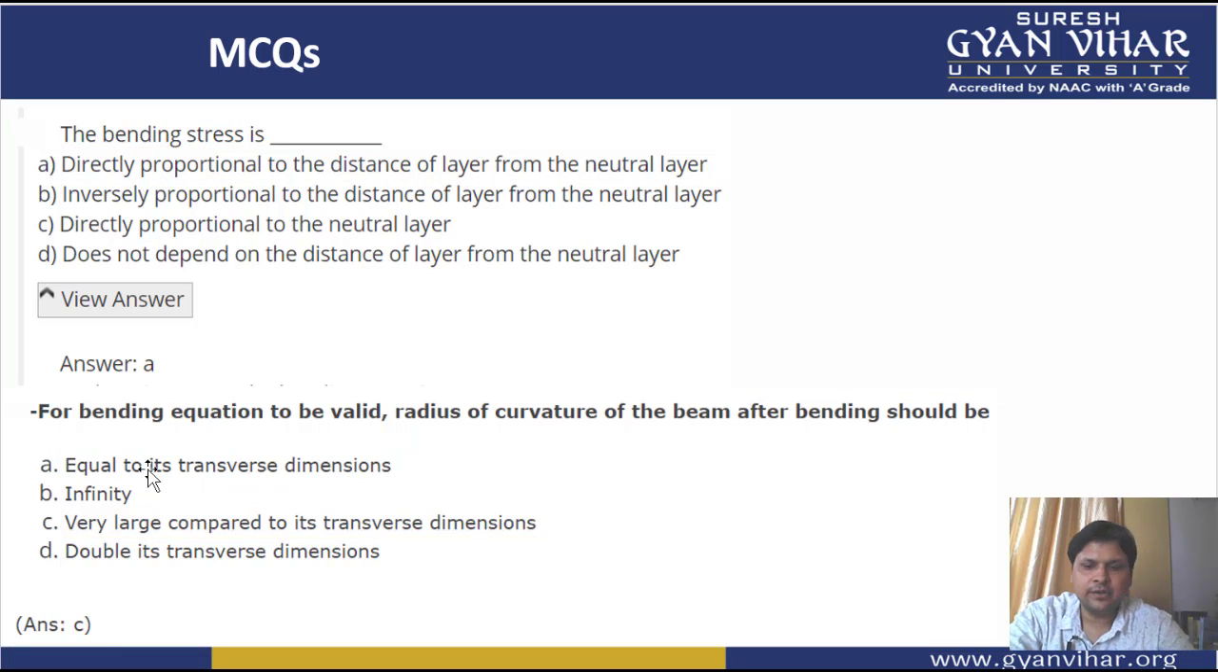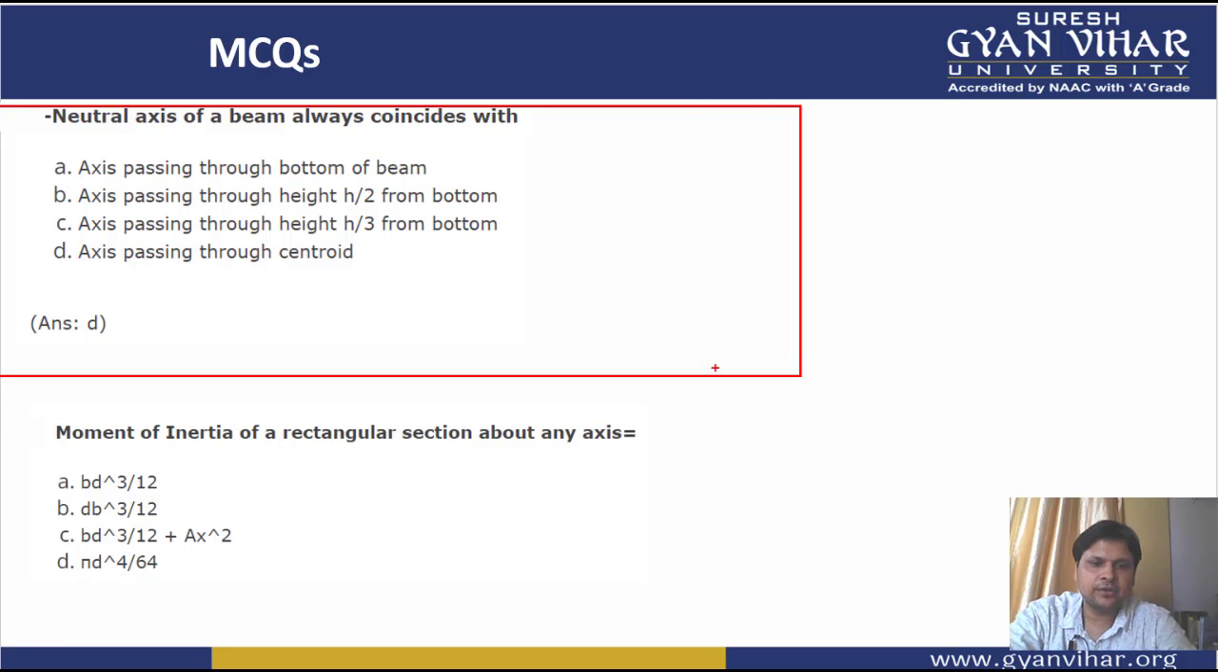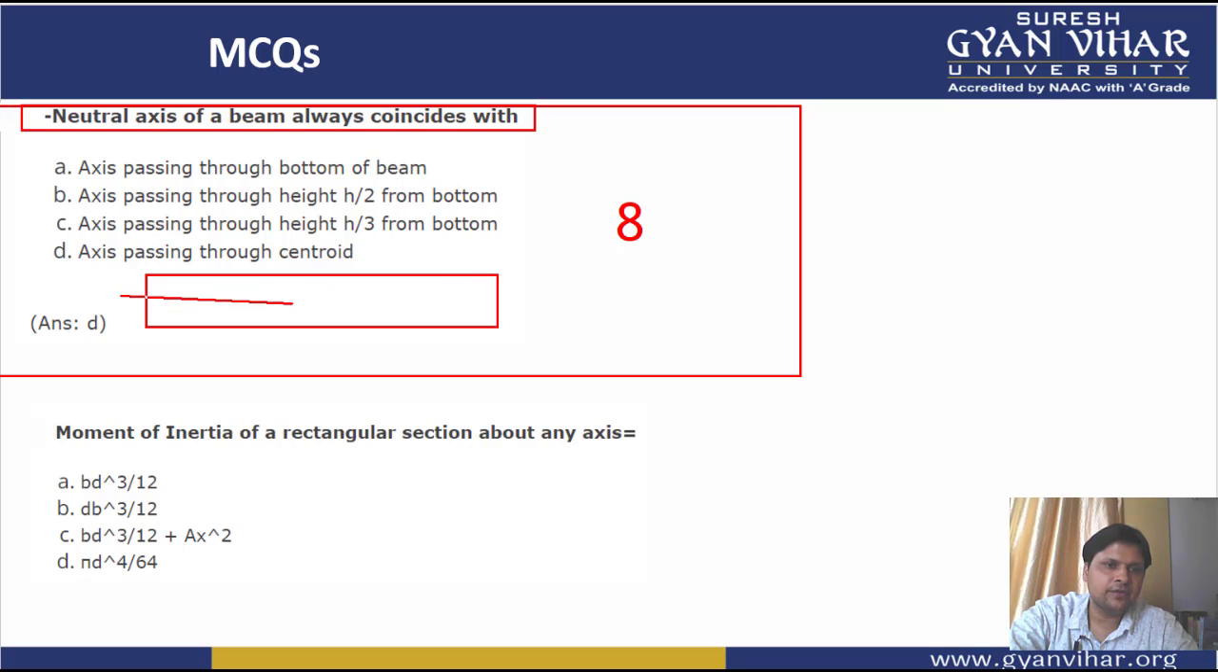Now moving further, coming into the next multiple choice question, question number 8. What is the question saying to us? First of all, let's read out. The question is saying that the neutral axis of a beam coincides with, so we all know that generally the neutral axis of the beam coincides with the centroid or center of gravity of the material. The center of gravity is generally somewhere here if we consider a rectangle, and we have seen that neutral axis passes through the center of gravity, that is centroid.